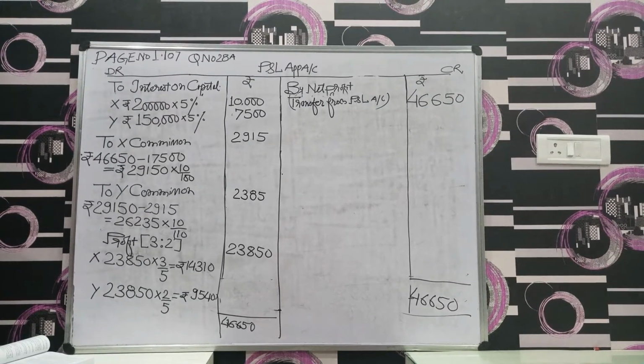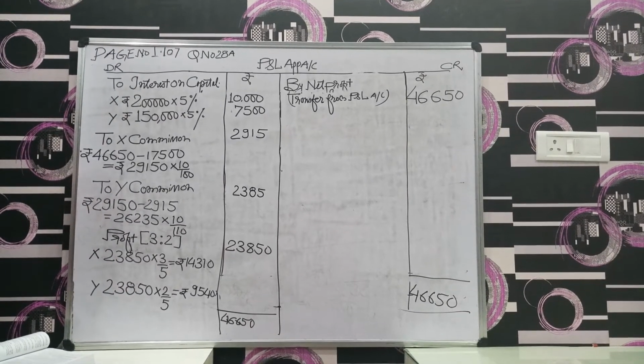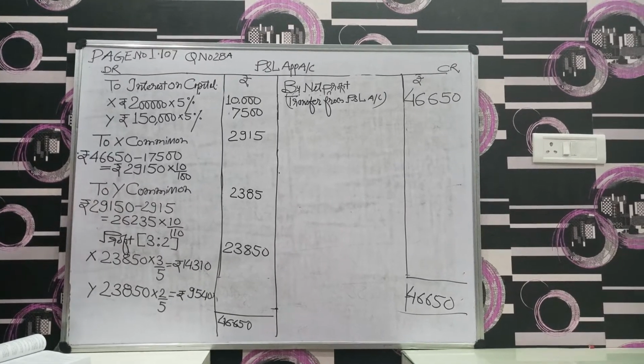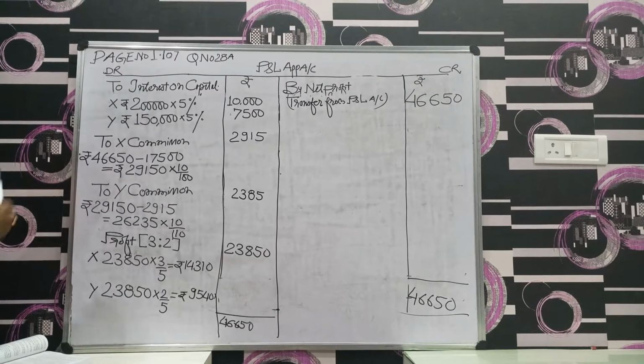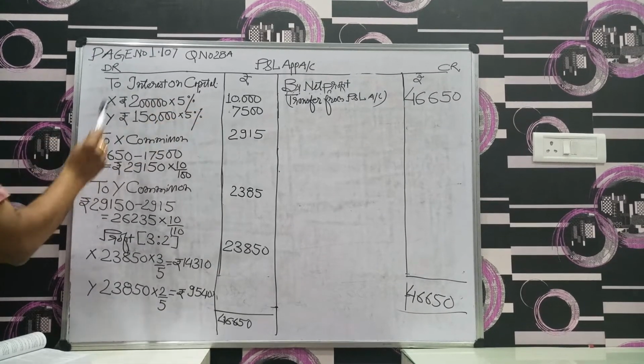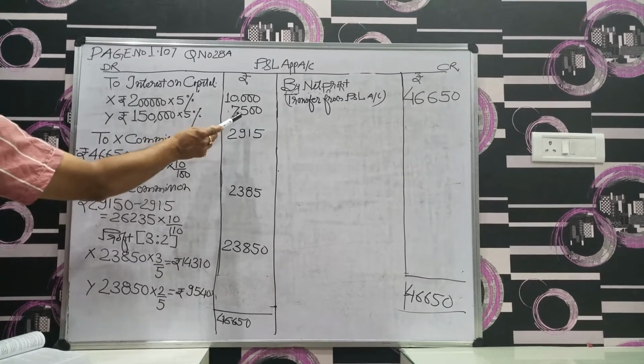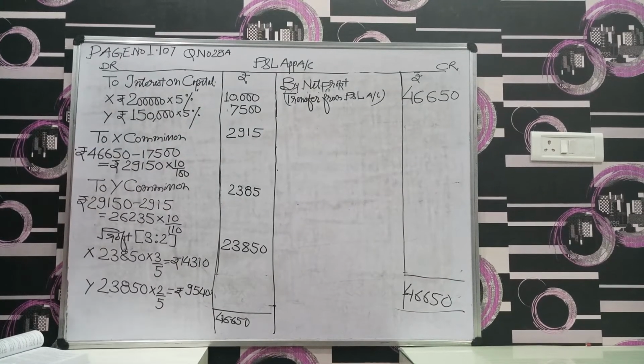We are having the opening capital of X and Y. X contributed 2 lakh and Y contributed 1,50,000. So 2 lakh into 5% is 10,000 for X, and for Y 1,50,000 into 5% we will get 7,500.